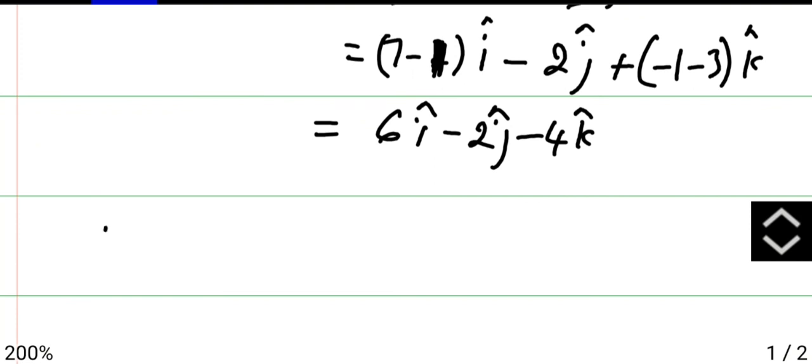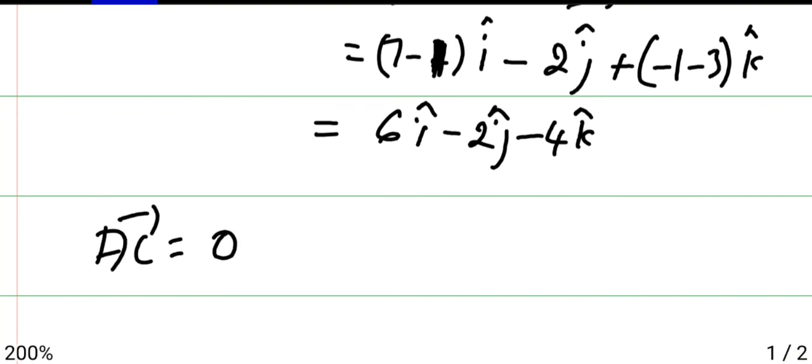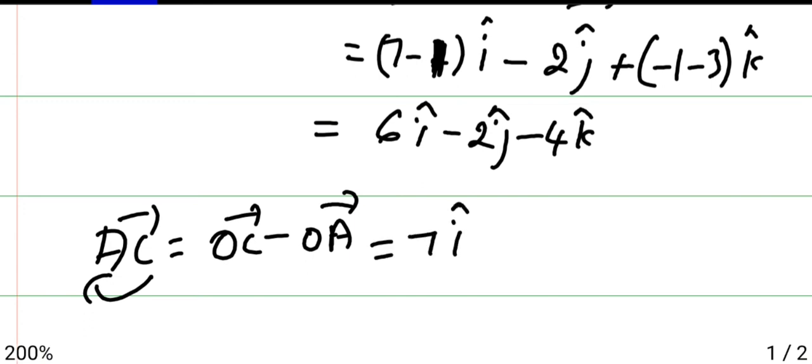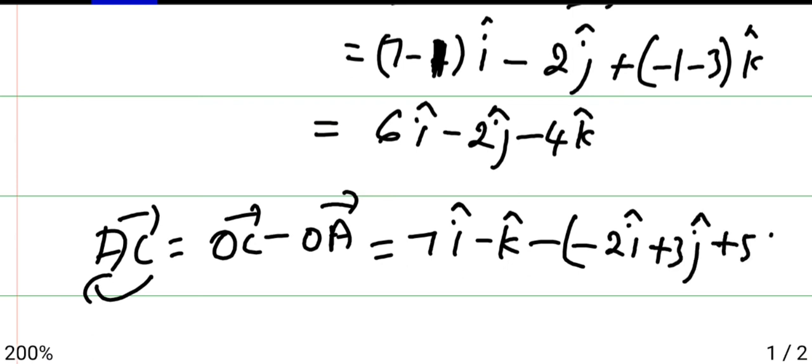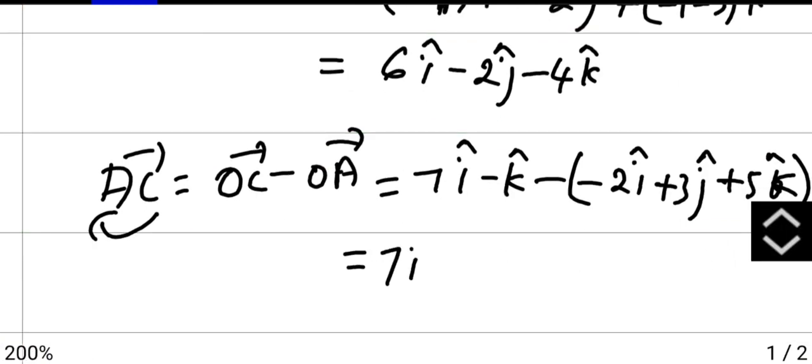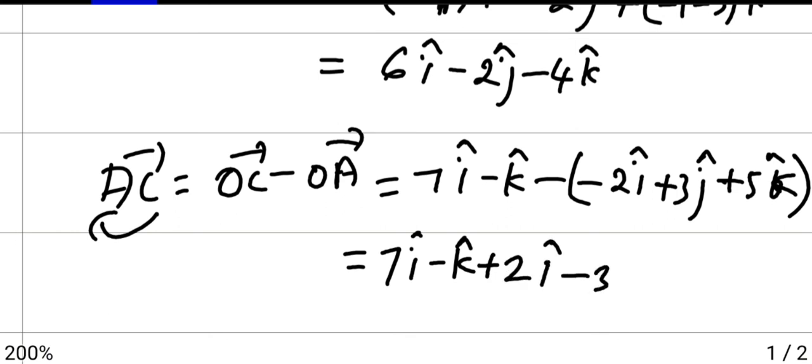Then find AC. AC will be OC minus OA. It is reverse. So OC is again 7i minus k, minus of A, which is minus 2i plus 3j plus 5k. So here it will be 7i minus k plus 2i minus 3j minus 5k.